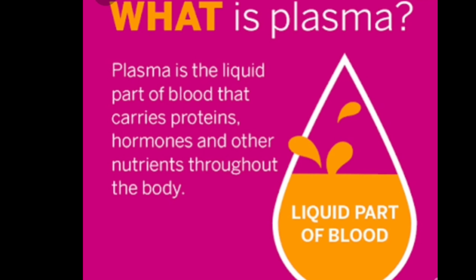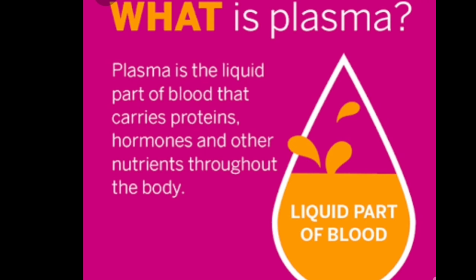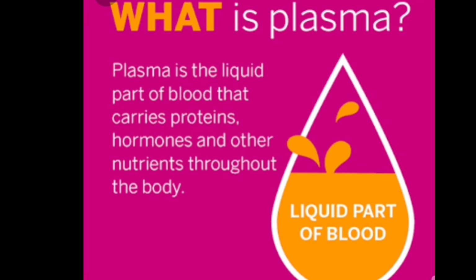What is plasma? Plasma carries water and dissolved substances such as digested food and waste products from one part of the body to another. Plasma is the liquid part of blood that carries proteins, hormones and other nutrients throughout the body.